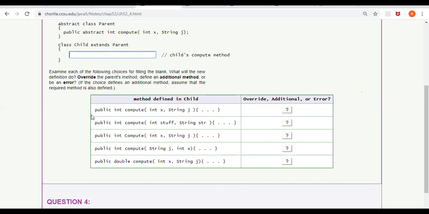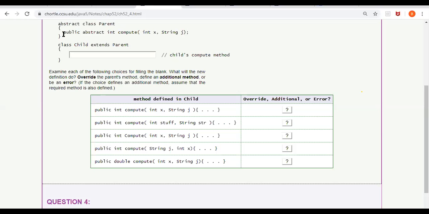Whatever the possible answers, it is given here. The answer may be either it may override that superclass method, or it may add an additional new method, or it may be an error. So you have to tell whether this statement will override the superclass compute, or it will create a new method, or it will create an error. That is what your job is.